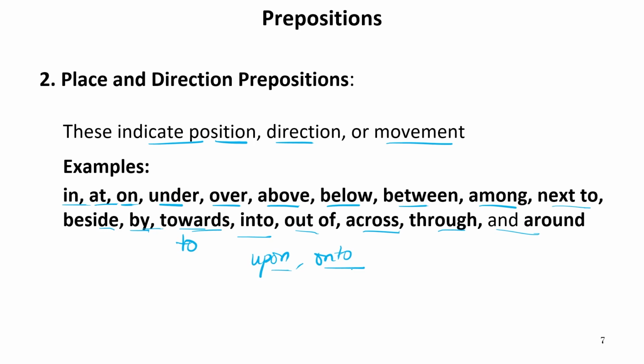So that is the movement which is shown. For example, let us take an example for position. If I use for position, for example, the cat is on the table. So the position of the cat is on the table, and there we are using the preposition on. If I say my grandmother is sitting in her bed, or lying in her bed, so in is showing the position of my grandmother. That is, it is in the bed. That is, she's just resting, or she's just taking rest in her bed.